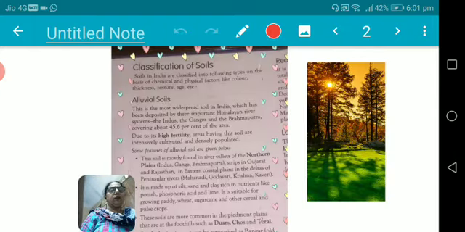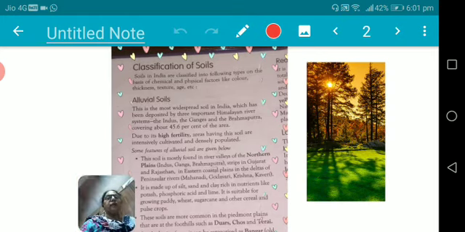When we talk about the classification of the soils, the very first is alluvial soil. This is the most widespread soil in India, which has been deposited by the flow of the water of the rivers.